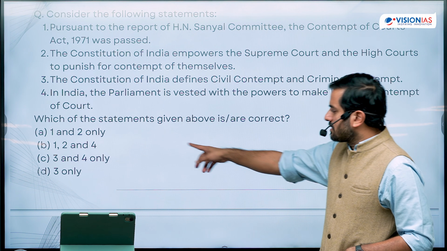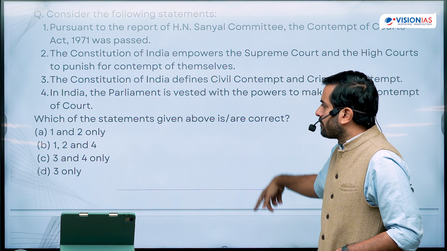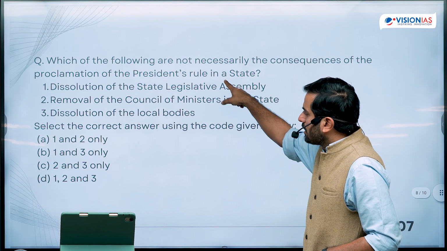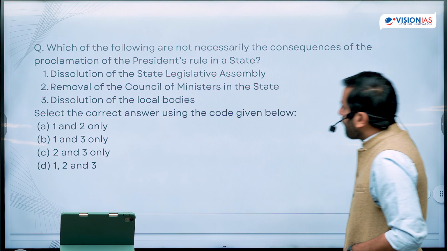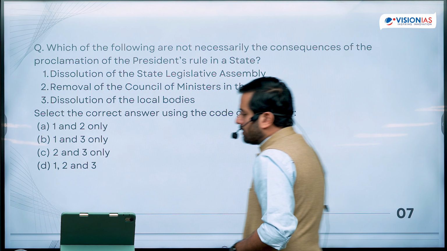So now the answer I know is definitely 1, 2 and 4, and the third statement is definitely incorrect because this term has not been defined in the Constitution. Now let's look at one more question. Which of the following are not necessarily the consequences of proclamation of president's rule in a state?